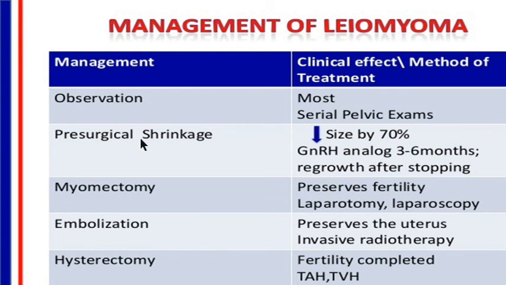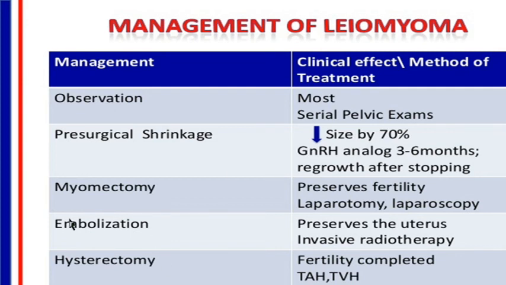Another type of management is pre-surgical shrinkage. That is, when you are planning surgery and you are buying time for it, then you give her some medical treatment so that it decreases the size of the fibroid, say by about 50 to 70%. You can also give the GnRH agonist and antagonist for 3 to 6 months, which would decrease the size of fibroids. We'll see to it in medical management.